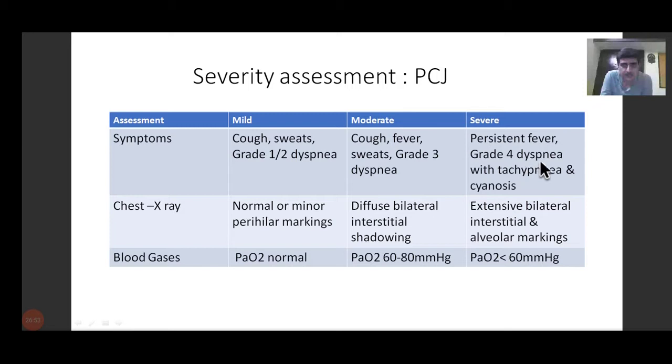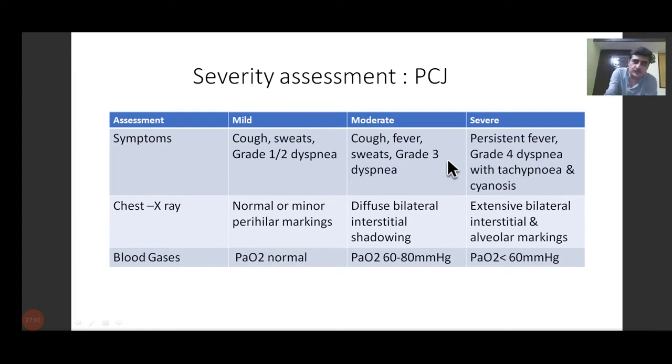And then if the fever persists and the dyspnea worsens to rest, that is called grade 4 dyspnea, where you have breathlessness even at rest, with cyanosis, extensive bilateral interstitial alveolar markings, and saturation below 60. So symptoms, chest X-ray, and oxygen levels, all three will tell you the severity of the disease, whether it is mild, moderate, or severe.